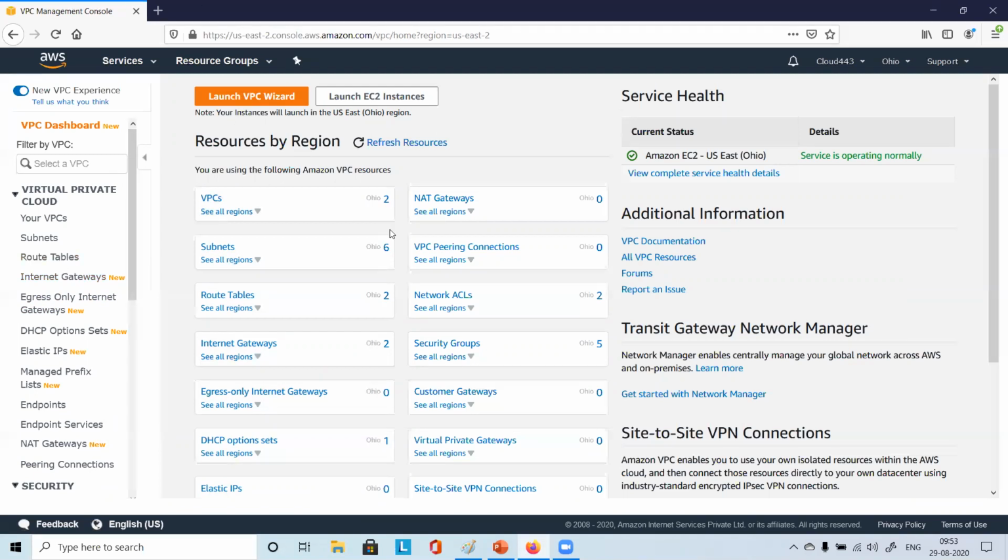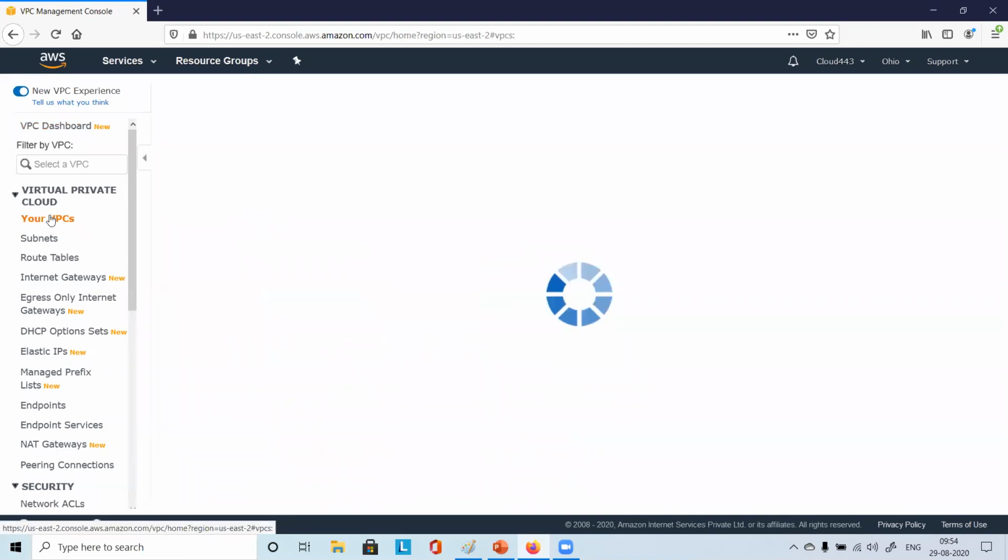If you create a VPC or a subnet, you won't be charged for that. You are charged only for utilization of resources, or other resources like NAT gateway, which are chargeable. Internet gateway won't be chargeable. You see all these components here: VPC, NAT gateway, subnet, VPC peering. You can see your VPC here. Click on your VPC.